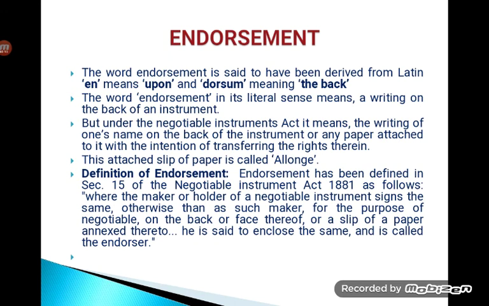So we'll be moving on to the definition of endorsement. Merely, if we are talking about endorsement, it is just a signature that we put on the check. So that gives a better idea to you. If we sign any instrument, we are making it more negotiable, more valid and more legal.